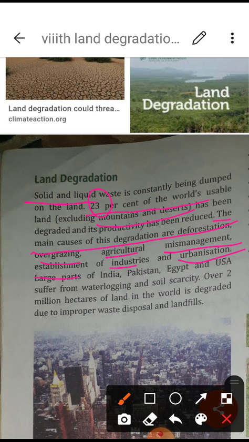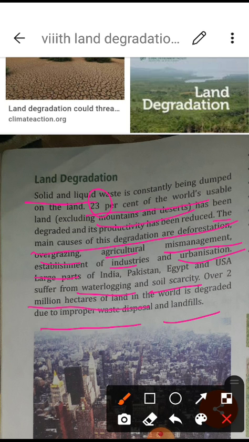Large parts of India, Pakistan, Egypt and USA suffer from water logging and soil scarcity. Water logging means when water remains in one place for a long time, and soil scarcity means the soil is losing its fertility. So these are different kinds of activity, water logging and soil scarcity. Over 2 million hectares of land in the world is degraded due to improper waste disposal and landfills.